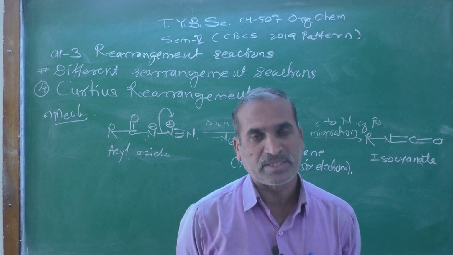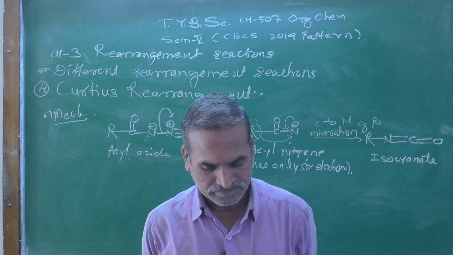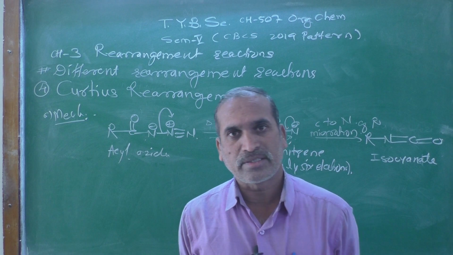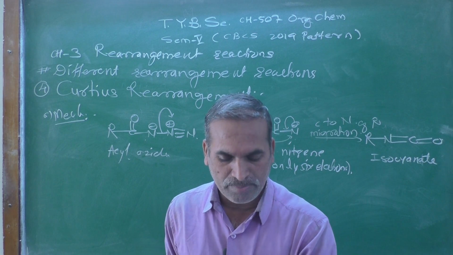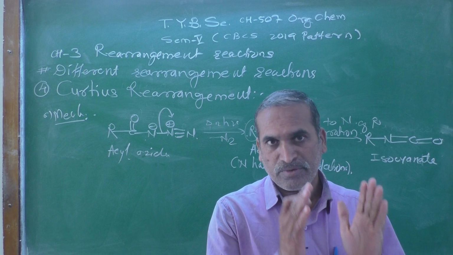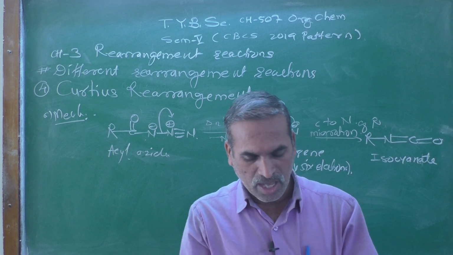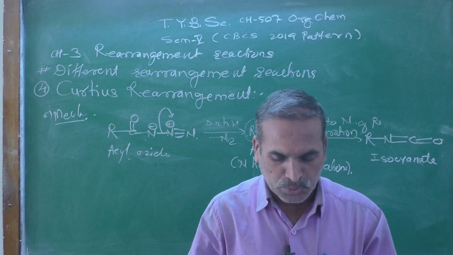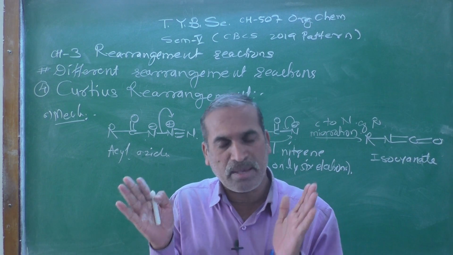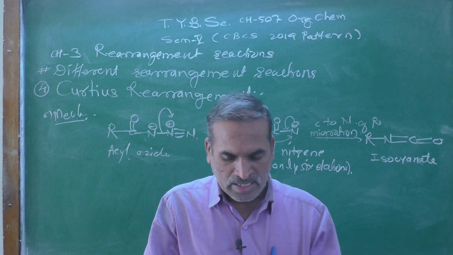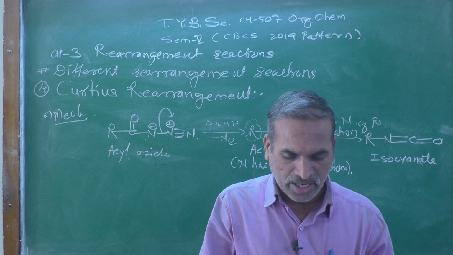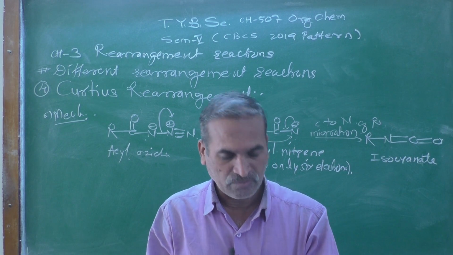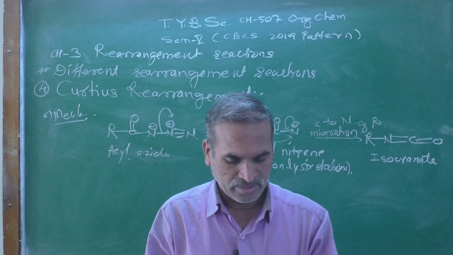The two steps, that is the loss of the nitrogen molecule and the migration of the alkyl group from the carbonyl carbon to the nitrogen atom, are believed to take place simultaneously, in a concerted manner, or at a very fast rate.